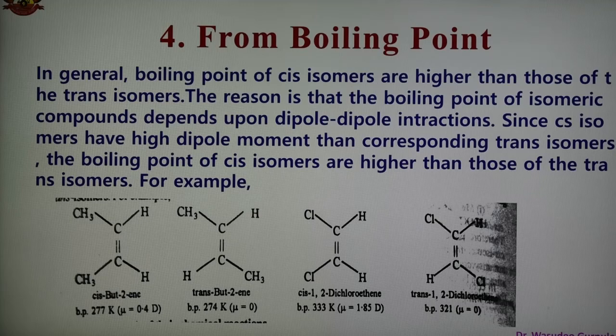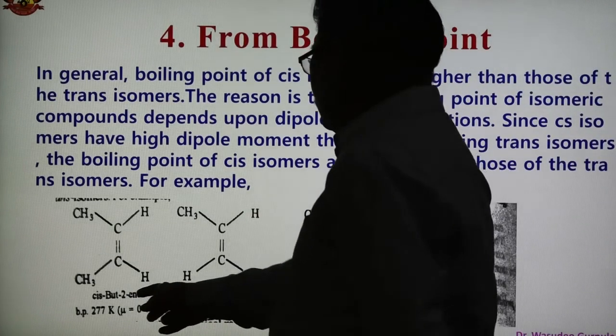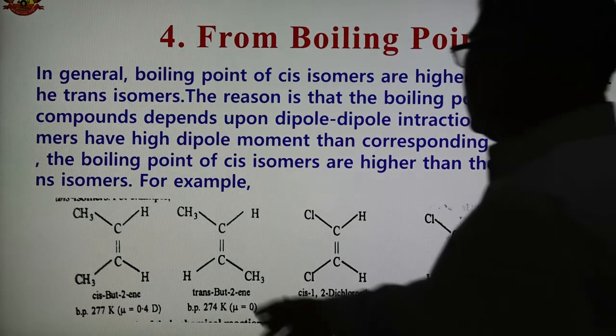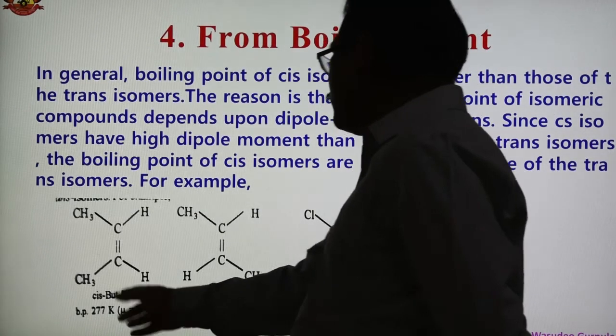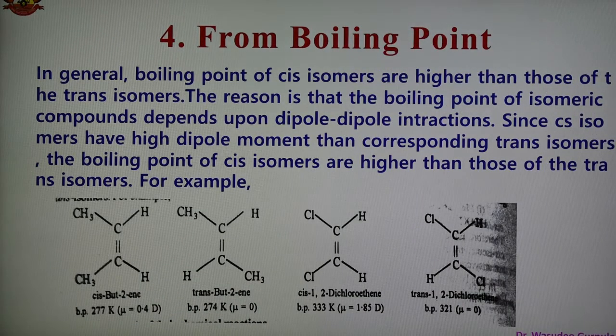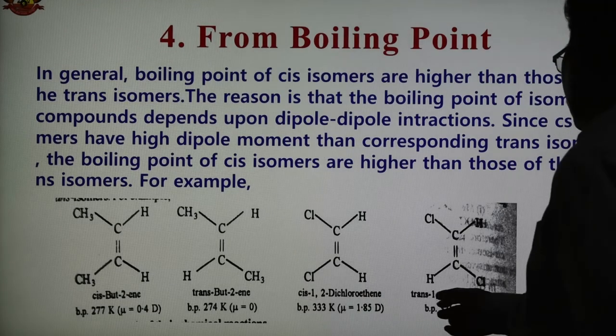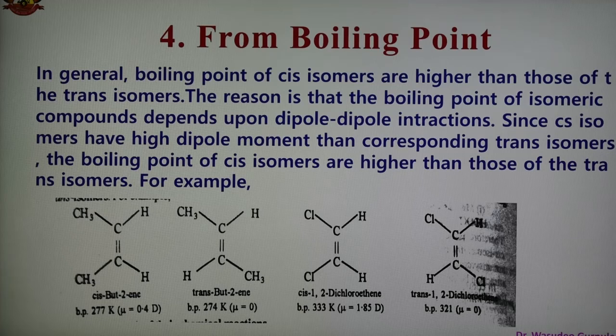And examples are given here. This is the cis isomer of 2-butene, this is the trans isomer of 2-butene. Trans has this value lower and cis has the higher value of boiling point. Another example is cis-1,2-dichloroethene and trans-1,2-dichloroethene. The cis isomer has a higher boiling point, and therefore the boiling point of the trans isomer is lower. So on the basis of measurement of boiling point also, it is possible to determine the cis and trans isomer.